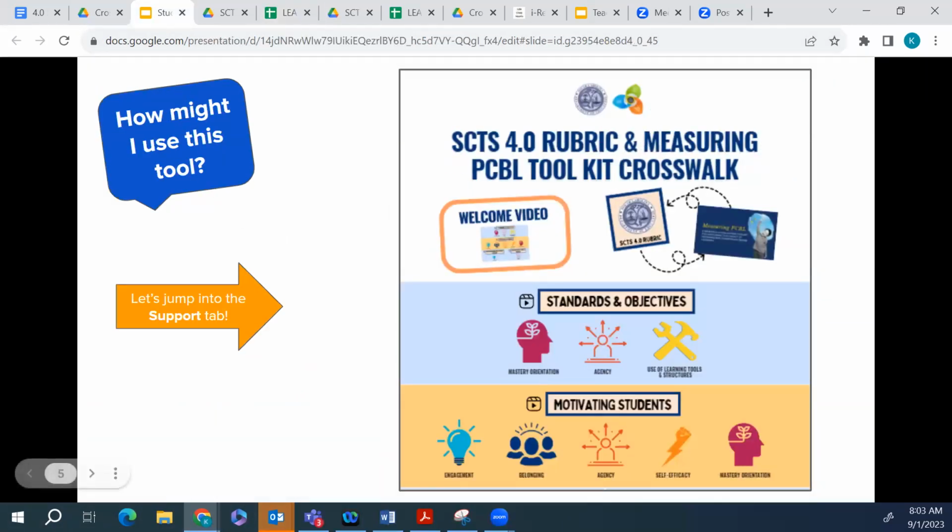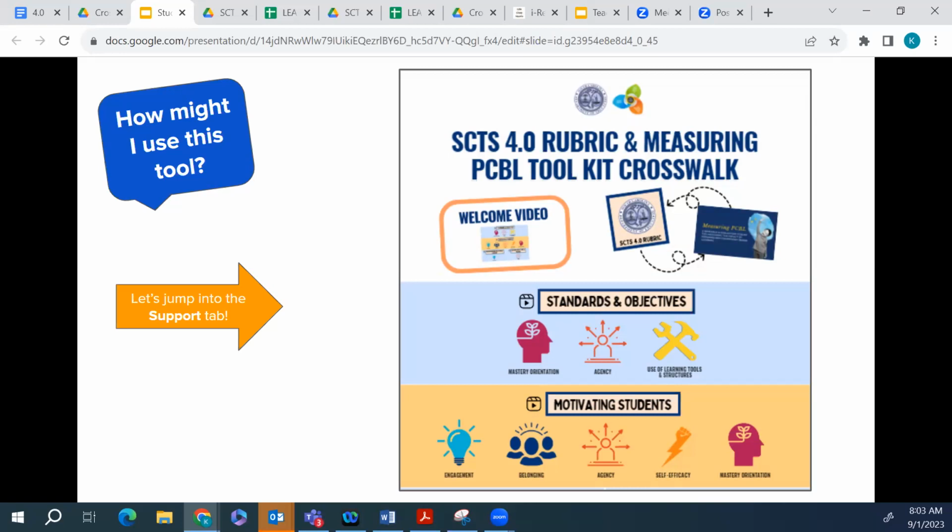Now, what if I'm a school leader or an instructional coach? How can I use this same crosswalk? Well, if your school has identified a few of the SCTS 4.0 elements that you are focusing on for the year, then you could ask everyone to focus on the same one or give them a choice between a few. Then, as a coach or school leader, you could create a school-wide survey using the prompts and questions from the data collection tool that apply to the SCTS 4.0 elements that you are focusing on.